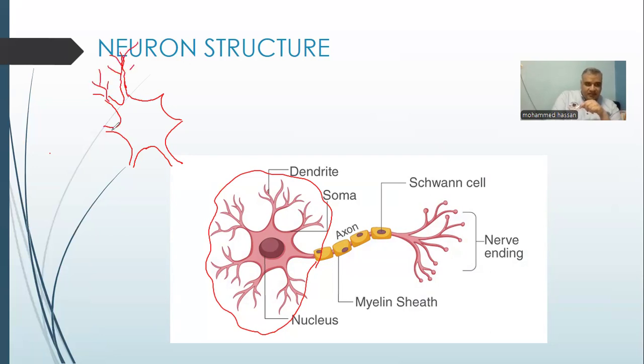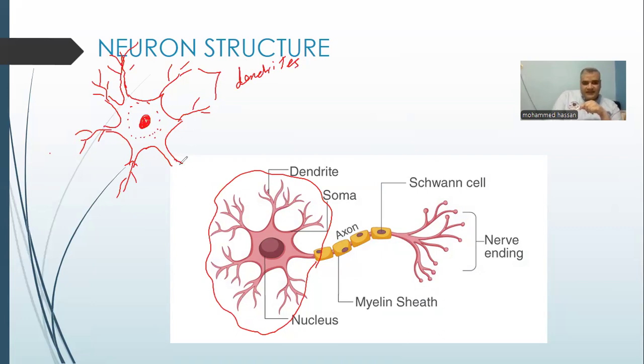Dendrites are branches of the nerve body that allow it to connect with the next, adjacent neurons, to make a net of nerve tissue. This is the cytoplasm of the nerve body, and these are dendrites.